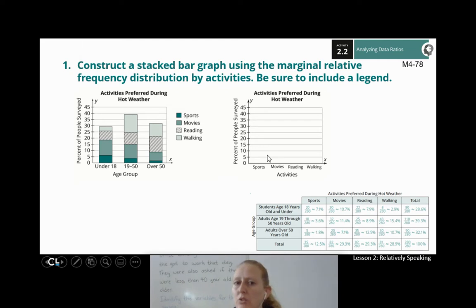I want you to do the other version of the bar graph though. I mean, you had to know this was coming. This can't be a surprise to you. So where we have our activities here and our percent of people surveyed on the side, now you're going to stack the age groups on top of each other. You'll have 3 stacks: your under 18s, your 19 to 50-year-olds, and your over 50-year-olds. Stack, stack, stack, okay? Go ahead, hit pause to make your stacked bar graph, and then hit play when you're ready to check your work.